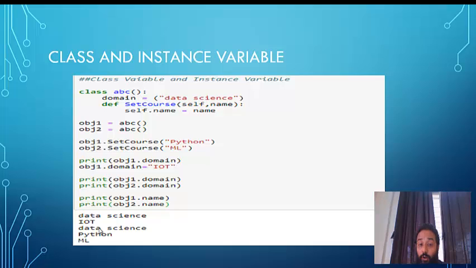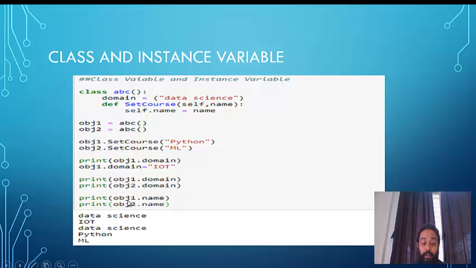Now the last print statement, obj1.name. It's an object or instance of that class ABC, and this object is trying to fetch the value called name inside that particular method. That's why I'm trying to get object 1.name.